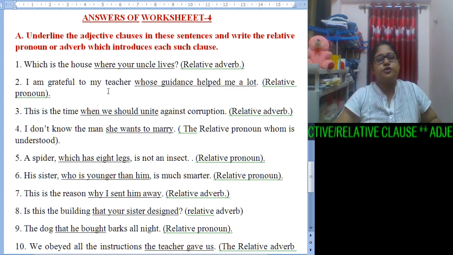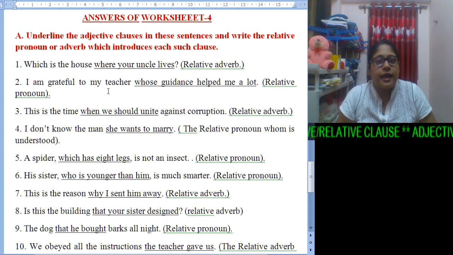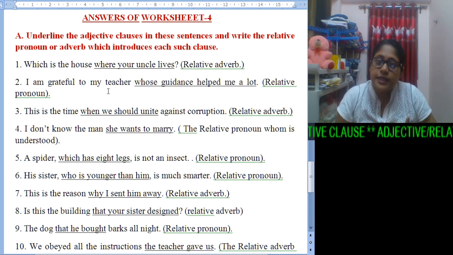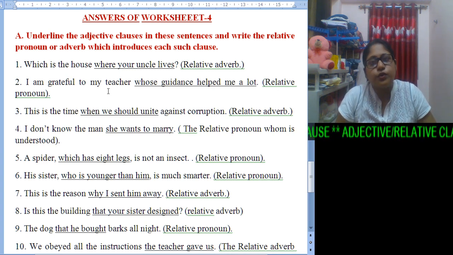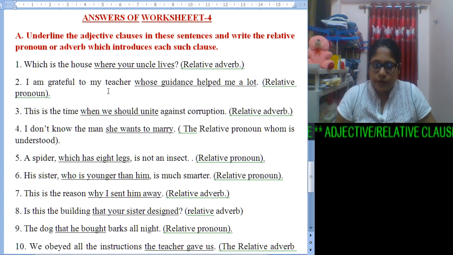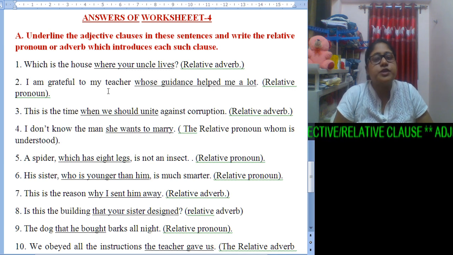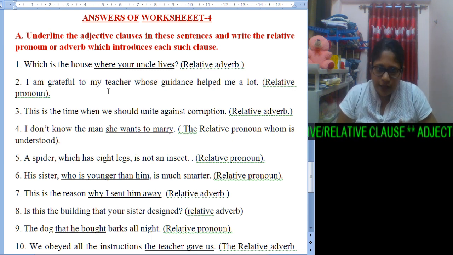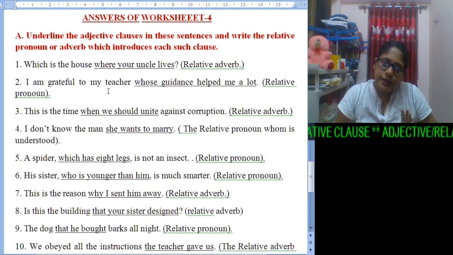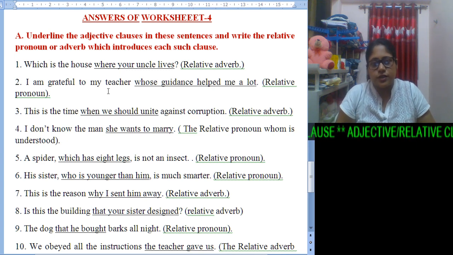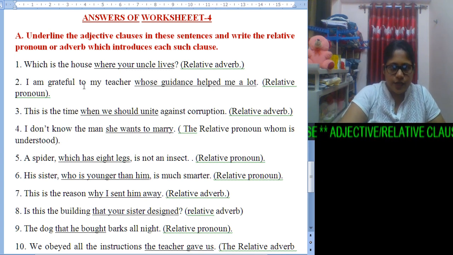I am grateful to my teacher whose guidance helped me a lot. The very word whose tells us something more about the teacher, that my teacher's guidance helped me a lot. So here again, whose deals with a person, and thus it is a relative pronoun used here, which introduces the adjective clause. Next one.